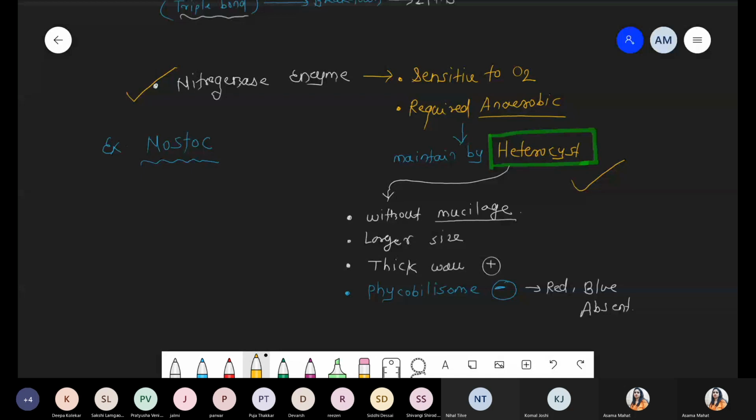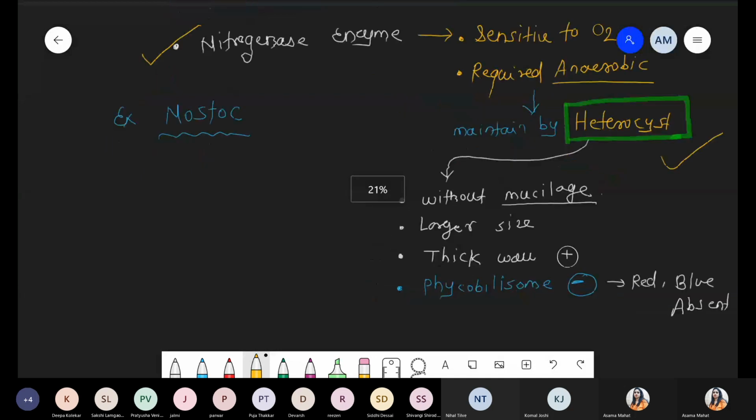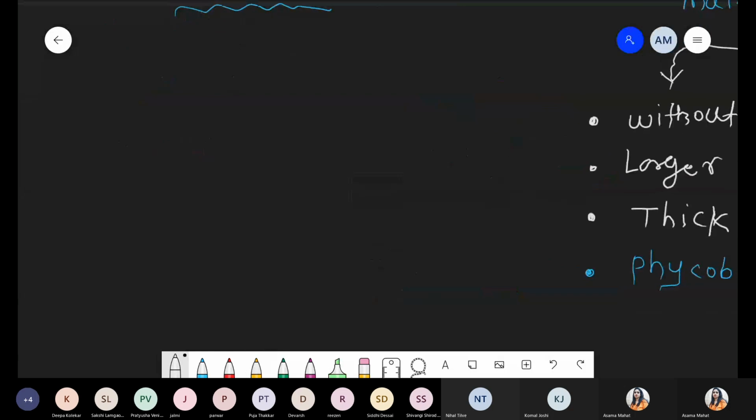Okay, Prakash. So the next part is the typical structure. We draw the same structure we just drew, the trichomes with slime layer. One trichome, second trichome, third one, fourth one.